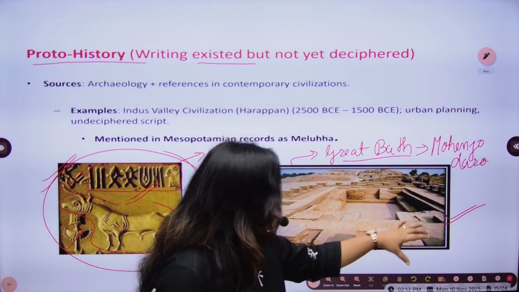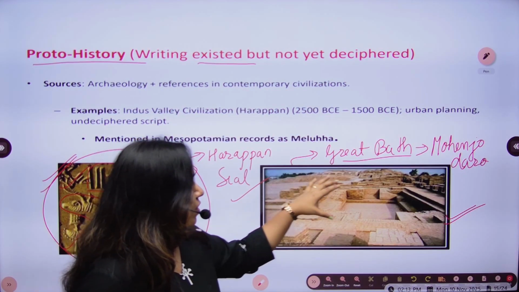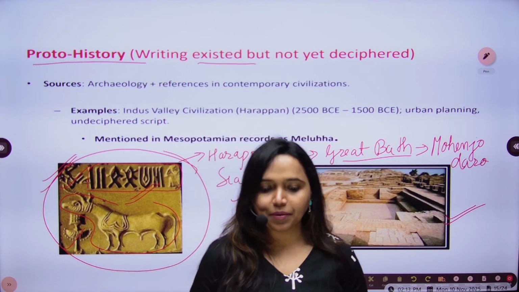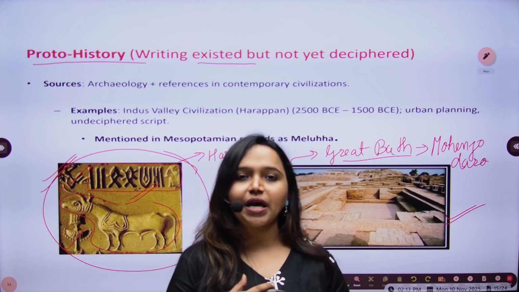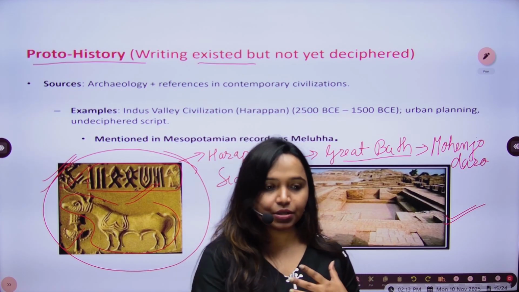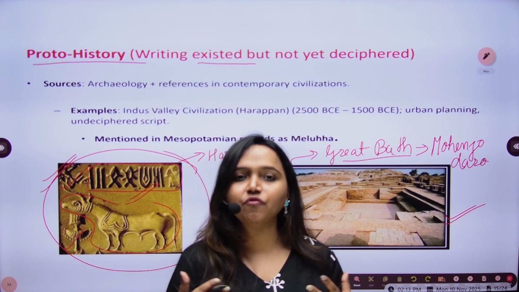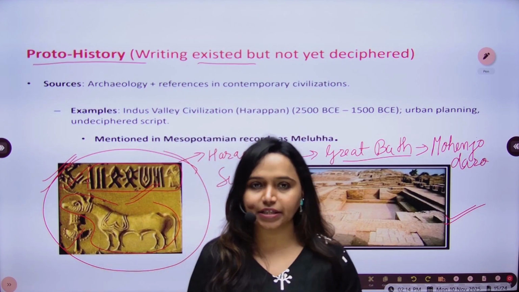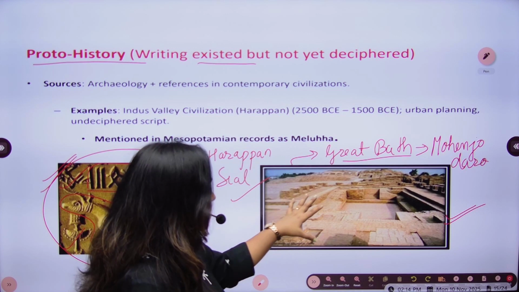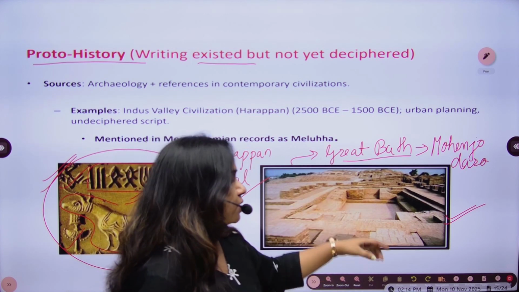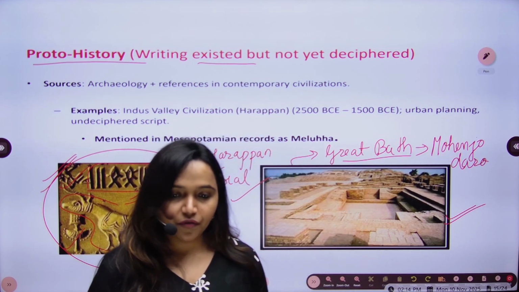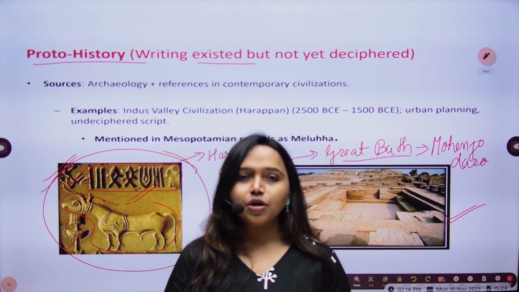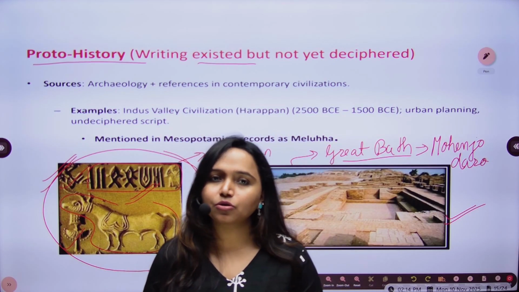The construction is done in a very developed form, and it represents an urban city. That means Indus Valley civilization might have had certain things which led to their urban form of development, because of the finesse of this particular architecture. We know these were measured in proper parameters and built with a great understanding of town planning, but we do not know how they were able to do that.